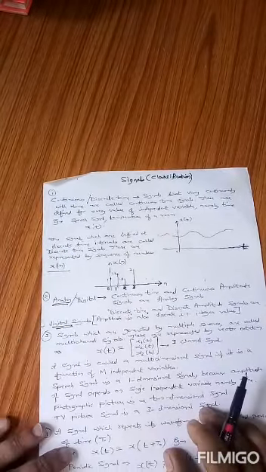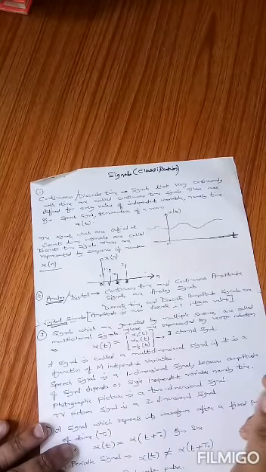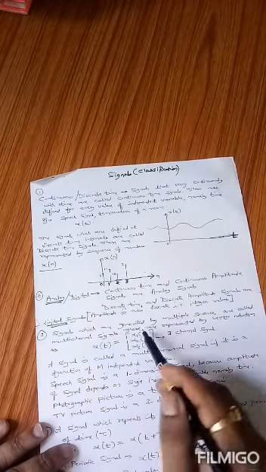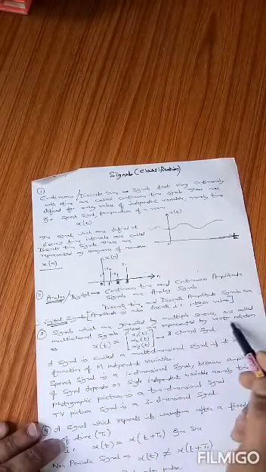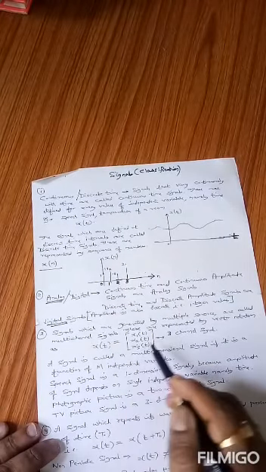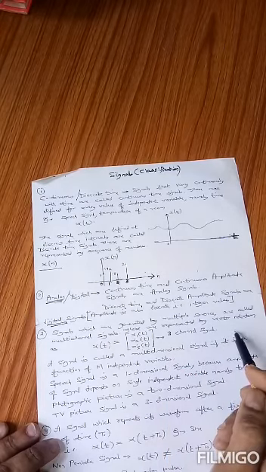Now let me discuss another signal category, that is multi-channel signals. Signals which are generated by multiple sources are called multi-channel signals. These are represented by vector notation. X(t) is equal to the vector [x1(t), x2(t), x3(t)]. It means that this is a 3-channel signal.